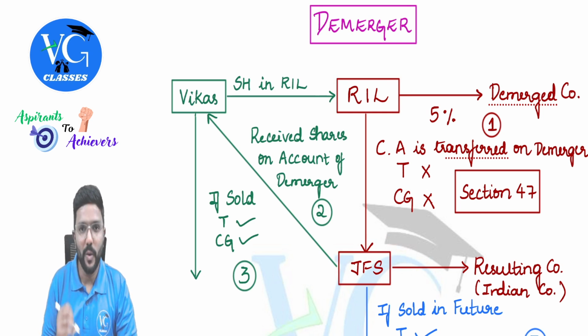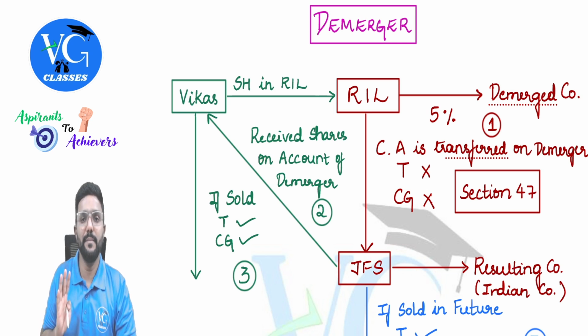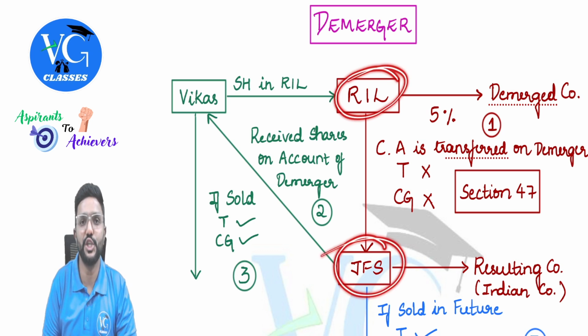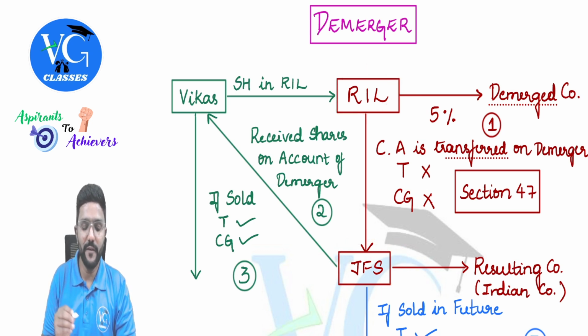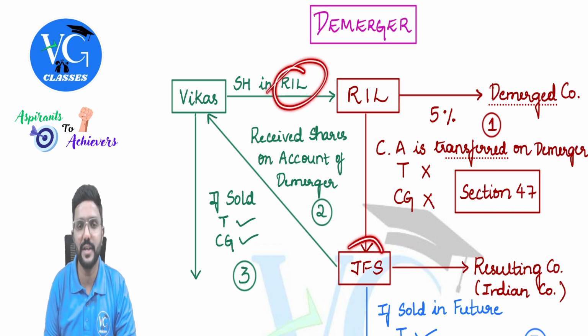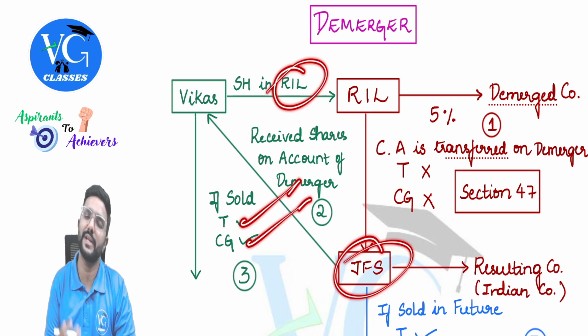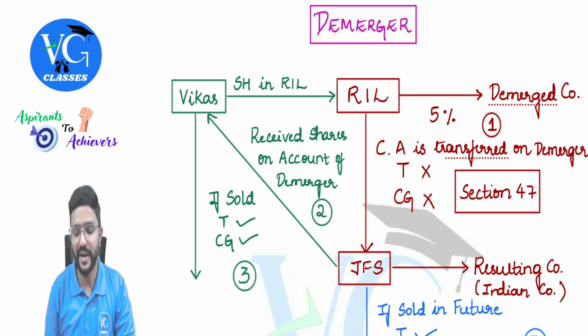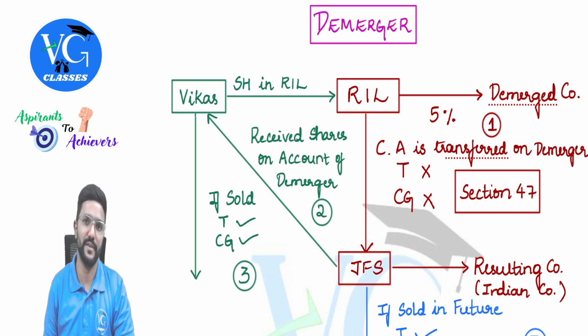Fine. So now, after this demerger, I am holding the shares both in Reliance Industries as well as JFS. In the future, if I sell either the shares of Reliance Industries or JFS, is it a transfer? Should we compute capital gains? Yes. But you should know that I have not paid anything to purchase the shares of JFS.